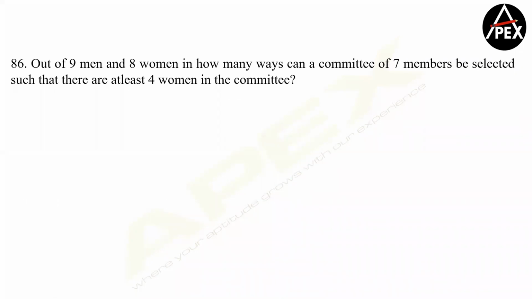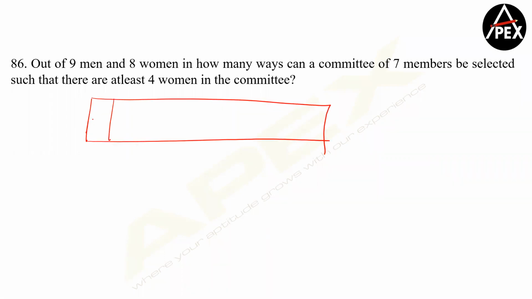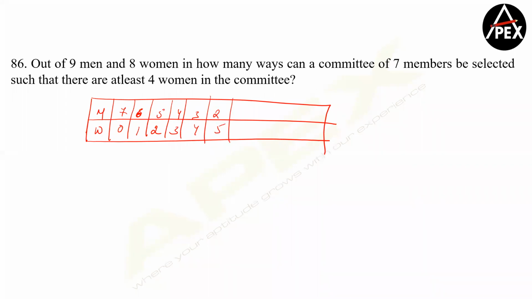So here, when I'm looking at least 4 women, this becomes a longer one because there's no shortcut to this. Let me write it separately. Men and women: I have 7, 0; 6, 1; 5, 2; 4, 3; 3, 4; then 2, 5; then 1, 6; and then 0 and 7. So we want to look at this case.